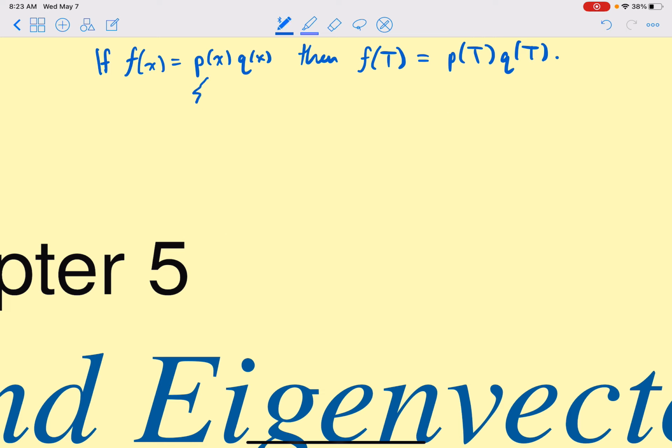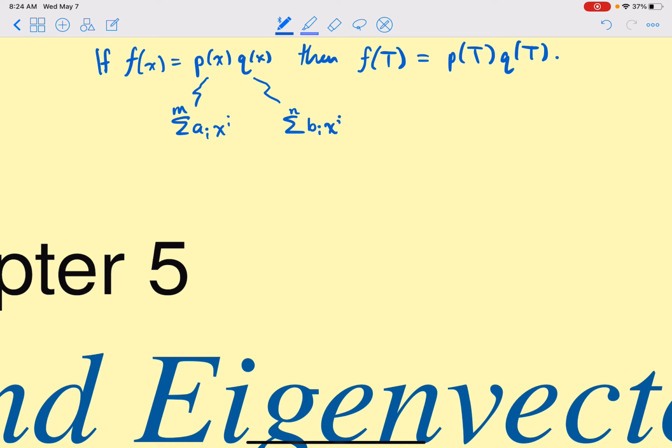So let's give names to our polynomial. Let's say this is the sum of a_i x to the i, so that means a0 times x to the 0, but x to the 0 is 1. a1 times x to the 1, but x to the 1 is just x. a2 times x squared, a3 times x to the third, etc. And maybe this has degree m. And let's give names to this one. Let's say it has degree n, and it's the sum of b_i x to the i.